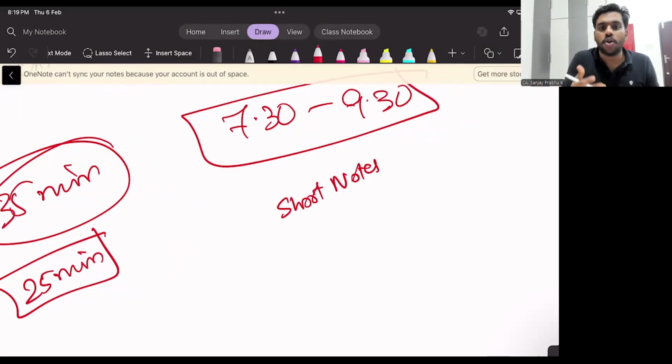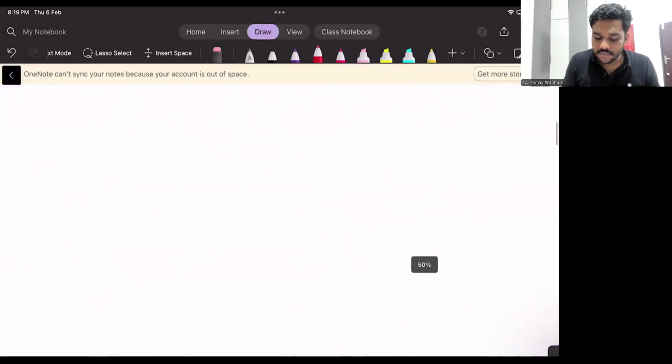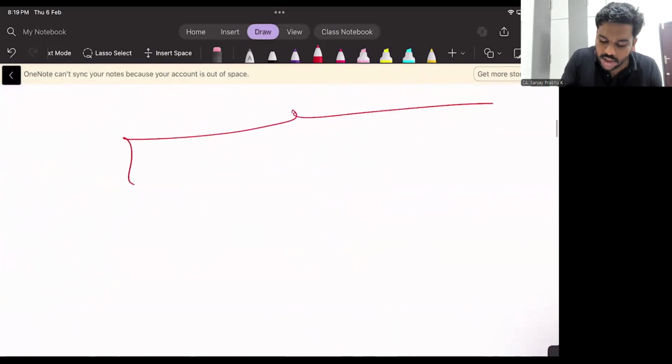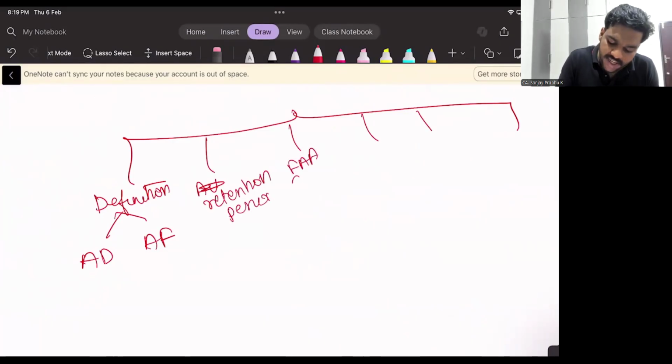So take your auditing notebook, take a fresh page, write SA 230, audit documentation, and write everything. What are the things you will write? These are the topics you have to include. You have to write the definition of audit documentation as well as audit file. Two definitions you have. Then you have the retention period: how many years you have to retain. Then you have to prepare the final audit file within how many days? 60 days. Then who is the owner?